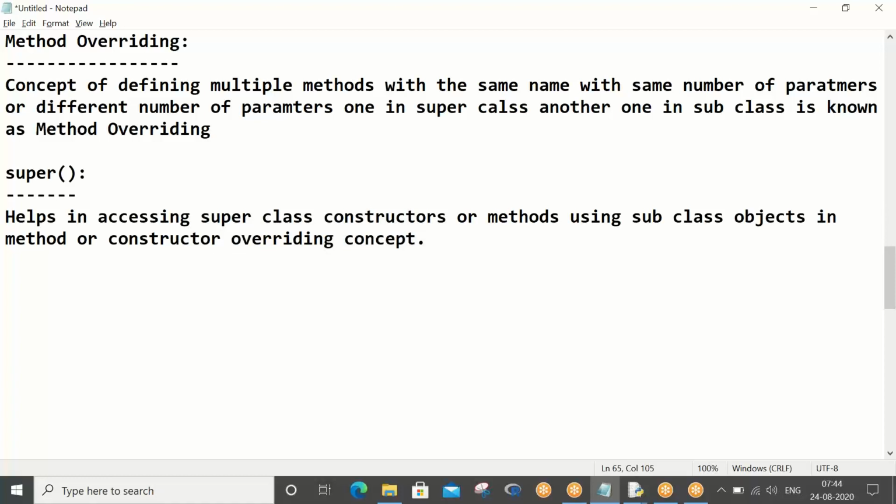If this method or constructor overriding concept is not there, it's the usual inheritance concept, we call that. But super helps only in method overriding or constructor overriding concept.